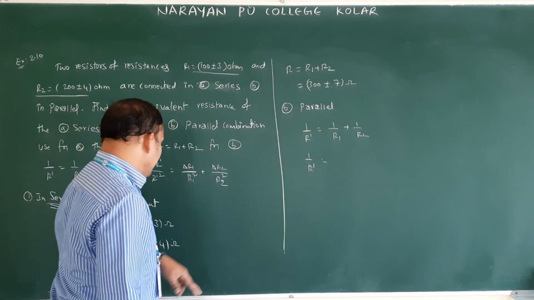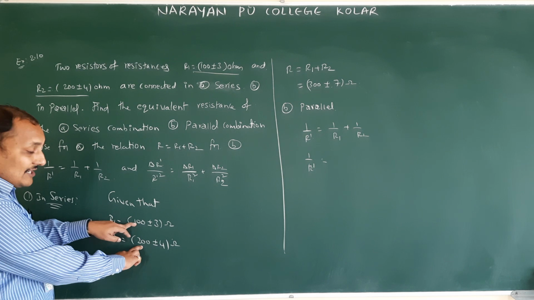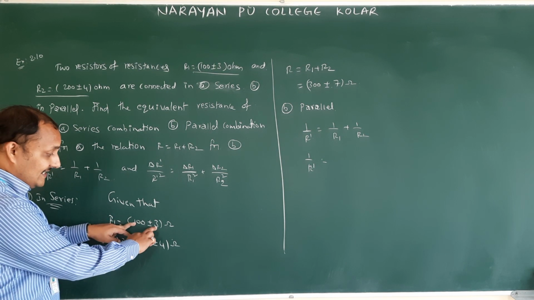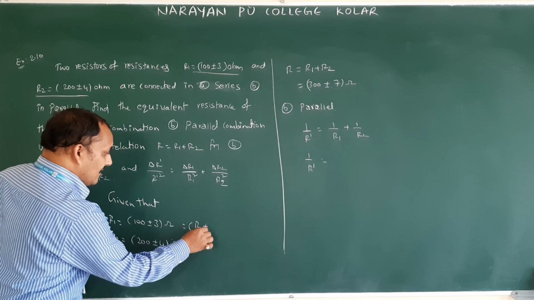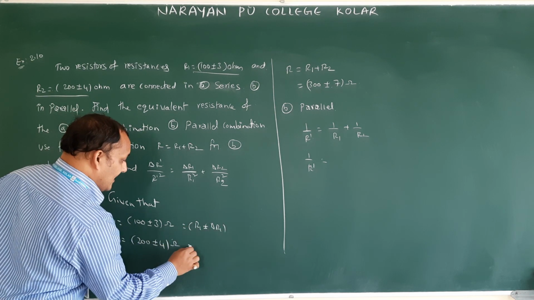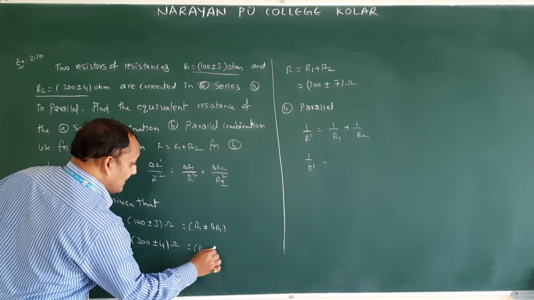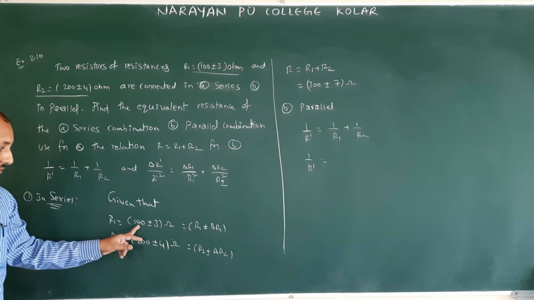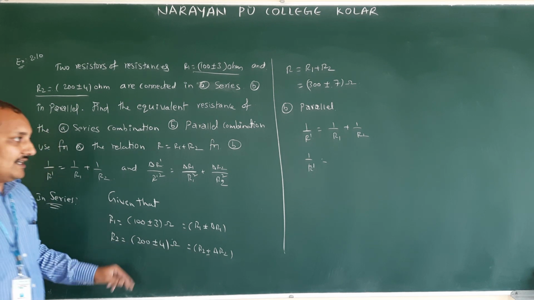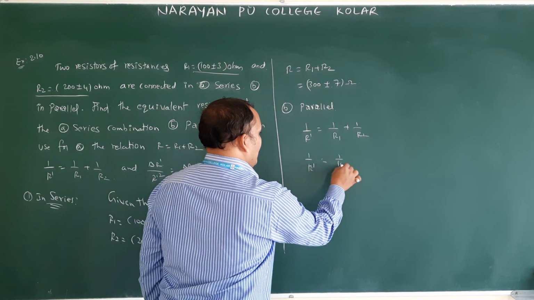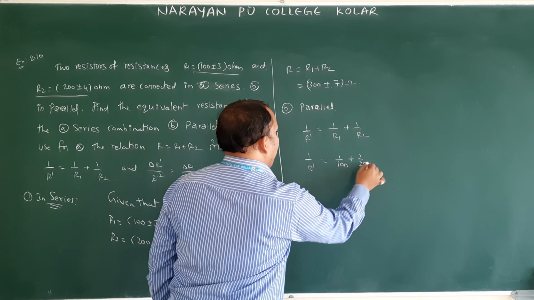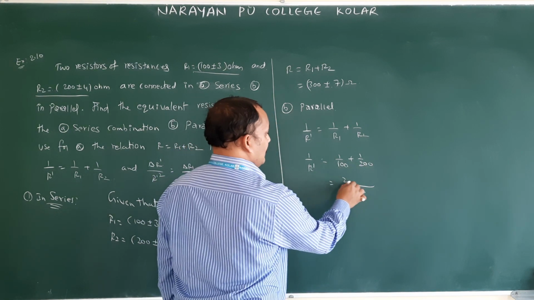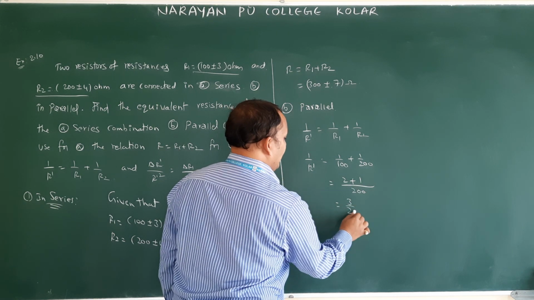Now in this, R1 value is 100, R2 value is 200. R1 is 100, R2 is 200. This is delta R1, R1 plus or minus delta R1, R2 plus or minus delta R2 whenever we are writing. Now what is R1 value? 100. R2 value 200. Substitute. So 1 by 100 plus 1 by 200. What is the LCM? 200. So 2 plus 1, so 3 by 200.